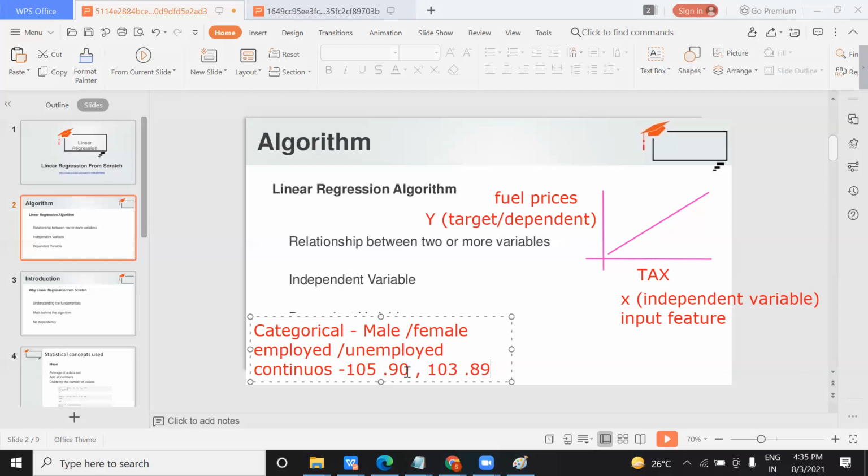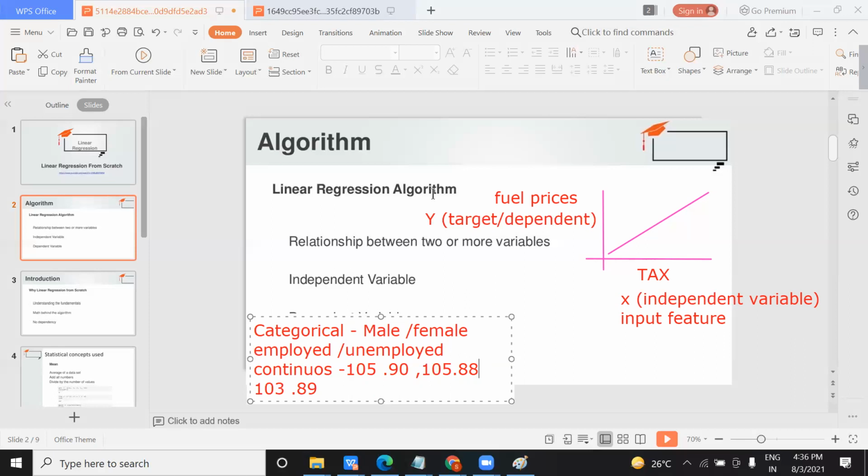Like 105.90, it might be possible that tomorrow they have reduced some taxes or it becomes like this one. So between 105 and 106, you have a lot of variation in the data. If I talk about, suppose, 105.10, 20, 30, 40, 50, there is a lot of variation in one range. That is why it is called continuous data, and the linear regression algorithm works on that.